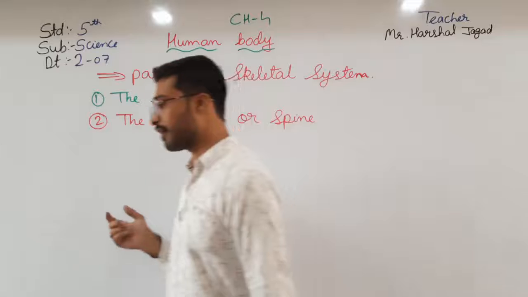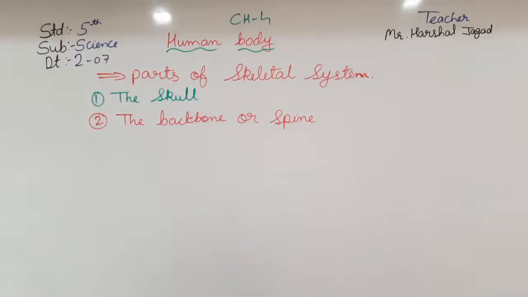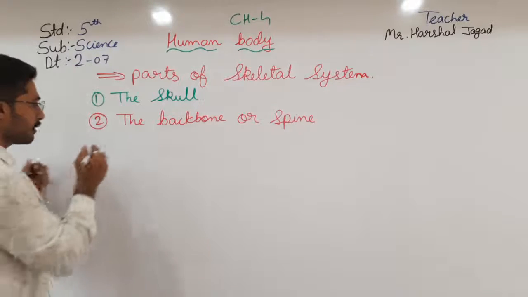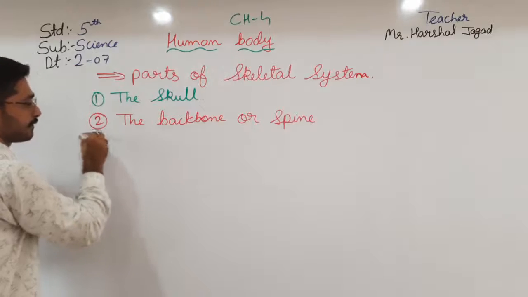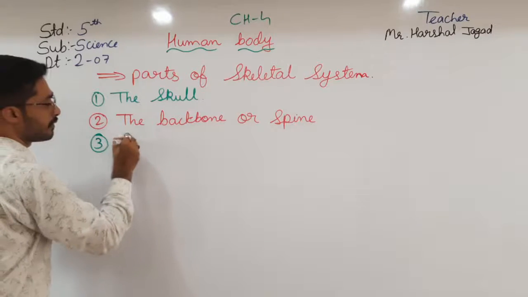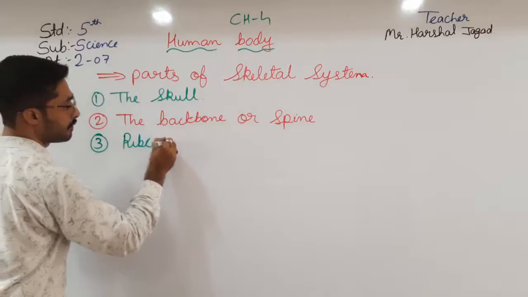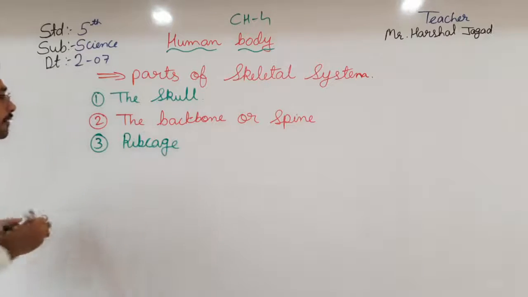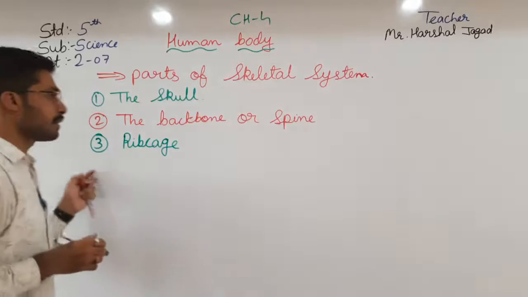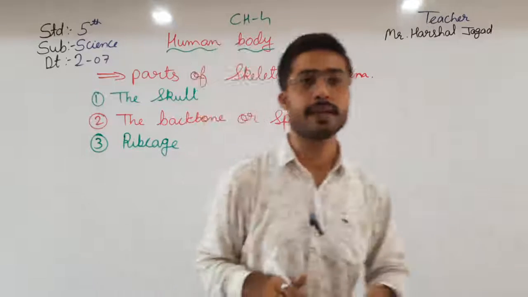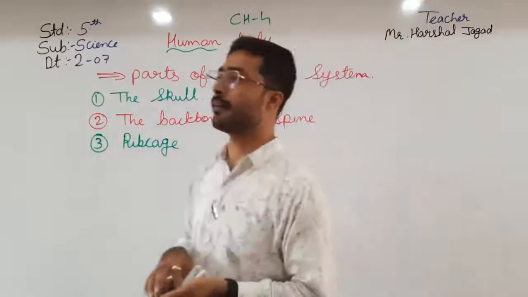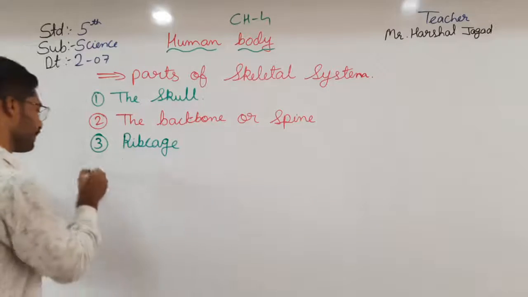Then coming towards the rib cage, the third one is the rib cage, and the fourth one is the upper and lower limbs.